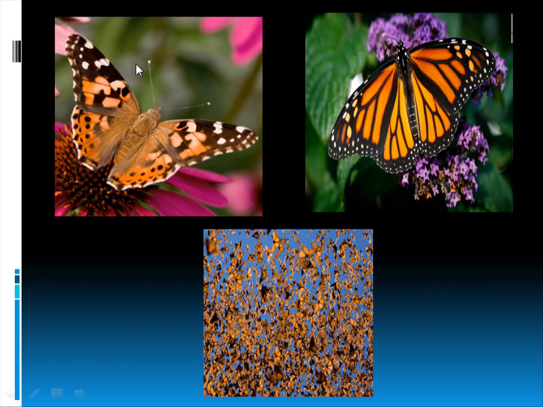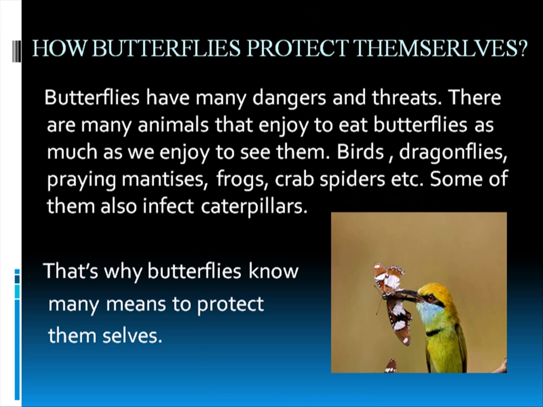So the first picture you are seeing here is the painted lady butterfly. The second one is the monarch butterfly, and in the third picture you can see the monarch butterflies flying. It is not only what comes on the screen, so many butterflies are flying. And when the butterflies are flying, they get to the whole sky, and the whole sky is covered with butterflies when they are flying together.